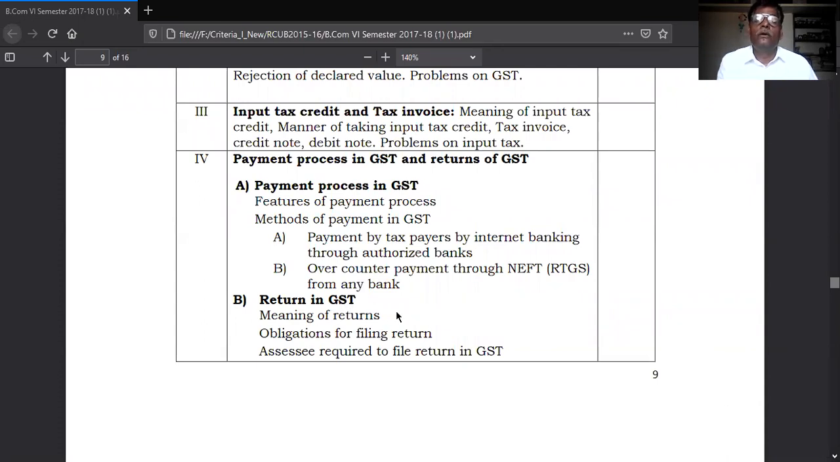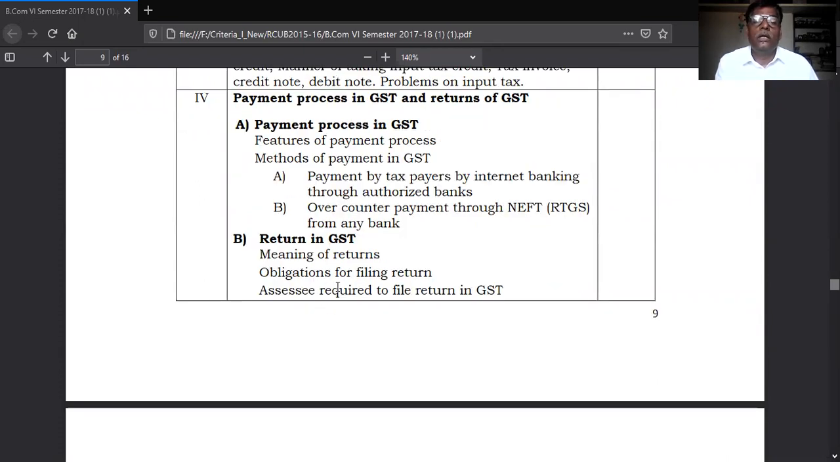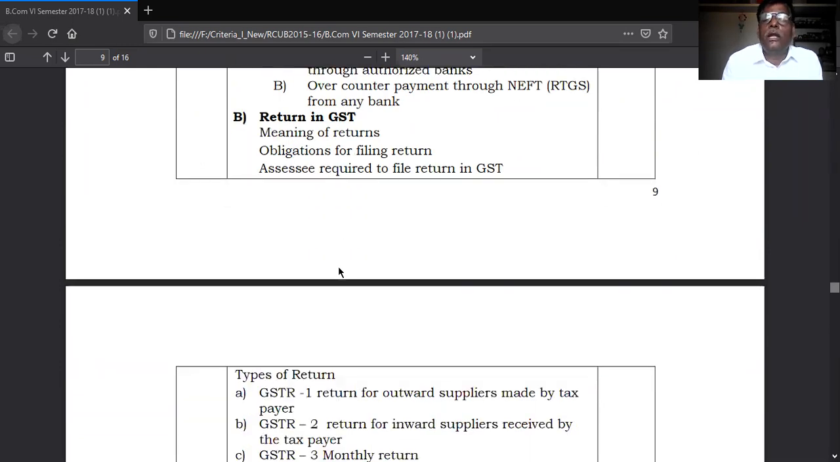First, meaning of return. Second is obligations for filing the return. What are the rules and regulations to file the return? When we have to file the return, how to file the return, where to file the return, what terms we have to cover in the return, that is called obligations. That we study in this point.